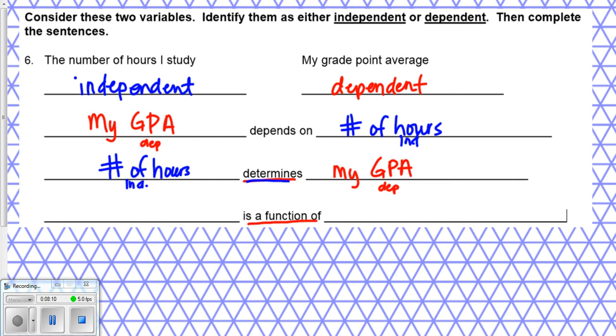Okay, last one is a function of. This is a fancy thing that you're probably never going to say in your real life, unlike the first 2, but it is definitely the most mathematical way of saying this. I'm just going to tell you straight up that is a function of is exactly like depends on. Your independent is going to go in the second spot, and the dependent is going to go in the first spot. So we're going to say that the GPA is a function of the number of hours. So it's just a fancy way of saying depends on, really. This is the same thing as depends on.